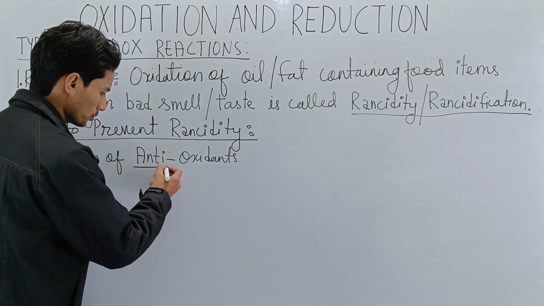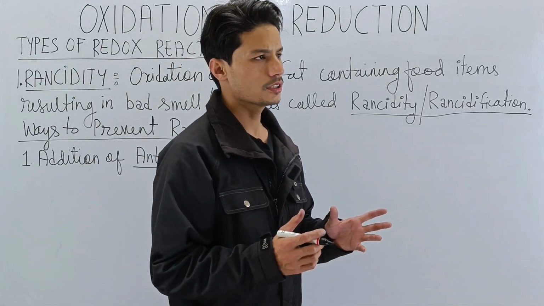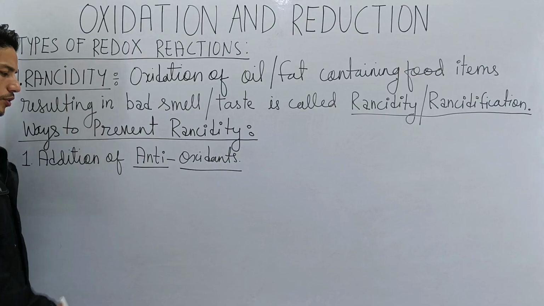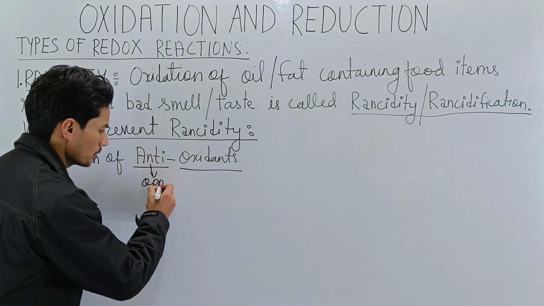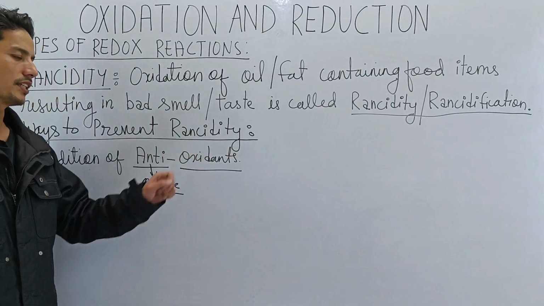Now, I know what you want to know. There's a question in your mind. Sir, what are antioxidants? Good question. See, anti means oppose. So antioxidants are those substances which fight back against oxidation.